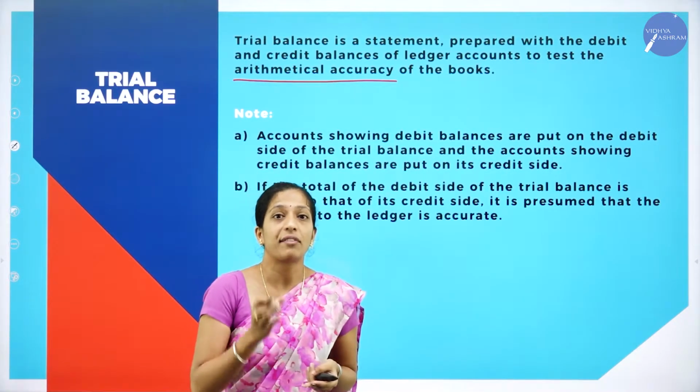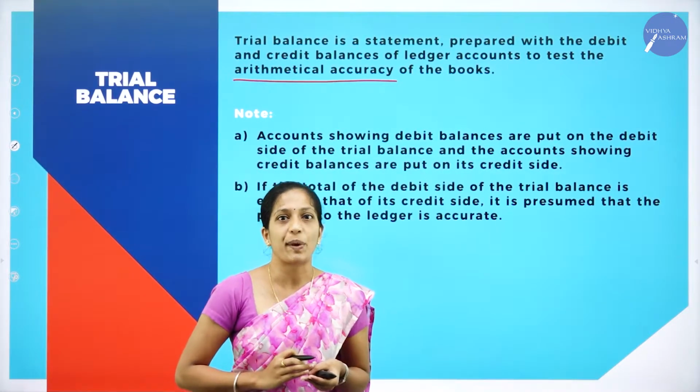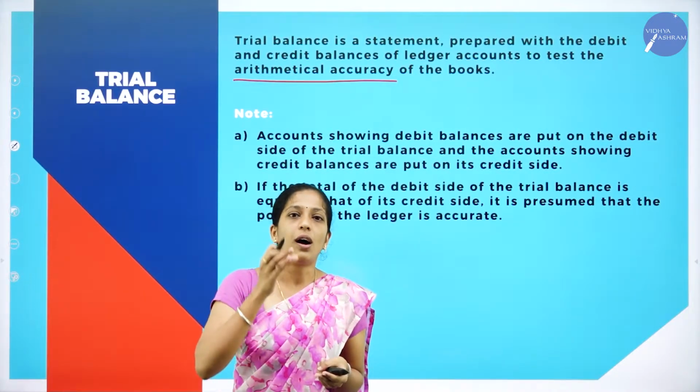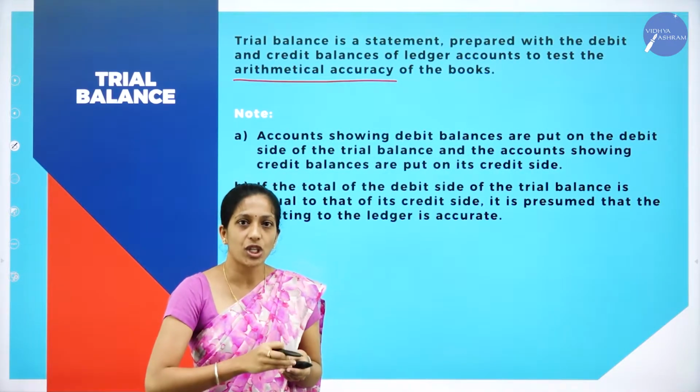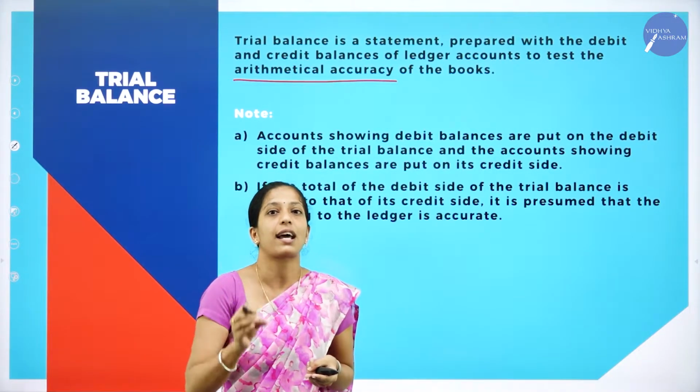It is a statement having debit as well as credit balance of ledger accounts, and why is it prepared? In order to check the arithmetical accuracy, whether all the entries recorded in journal or in ledger or subsidiary book are correct or not.